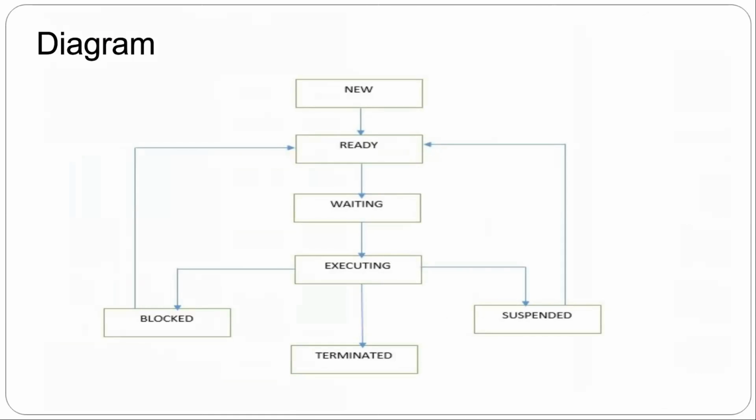Then the state of the process is changed to waiting when the process waits for the allocation of CPU time. The process state changes to the execution state after the CPU time and other resources are allocated to it. The process starts running. After the process is executed successfully, the process is ended or terminated and the process state changes to terminate.